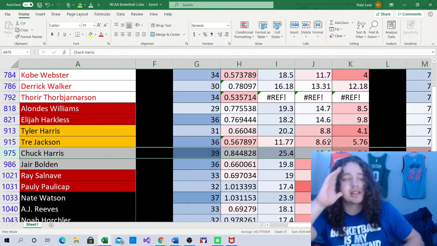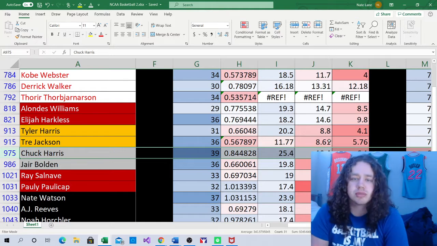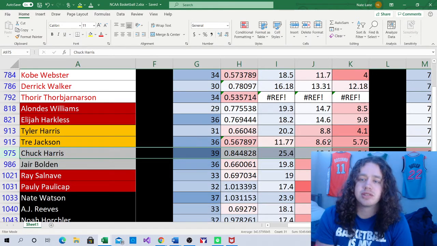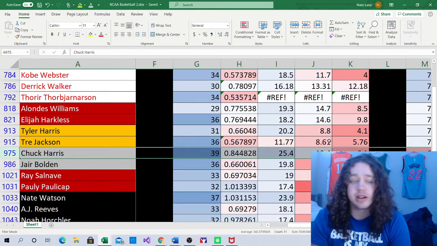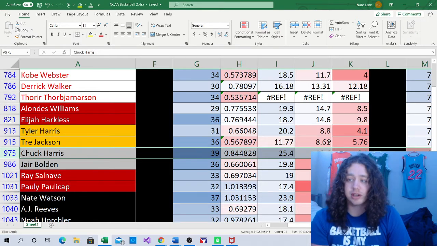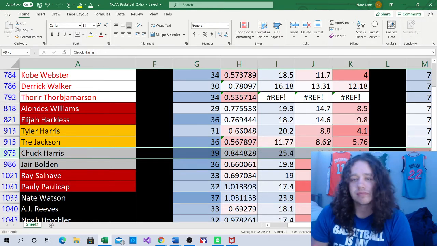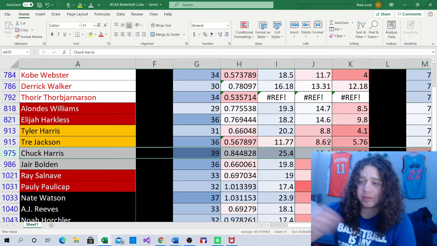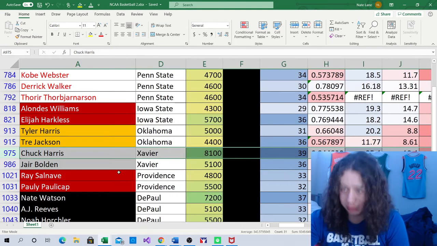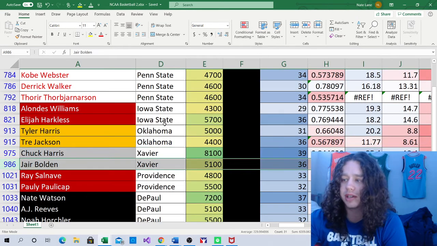So on the Butler side, Bryce Enzi is questionable and Bo Hodges is questionable. Now, especially if Bryce Enzi misses, this is going to be a big usage bump to both Chuck Harris and Jair Bolden. Those are going to be the two guys I'm interested in. Jair Bolden's interesting on its own. I gave him 36 minutes today. He is only $5,100.